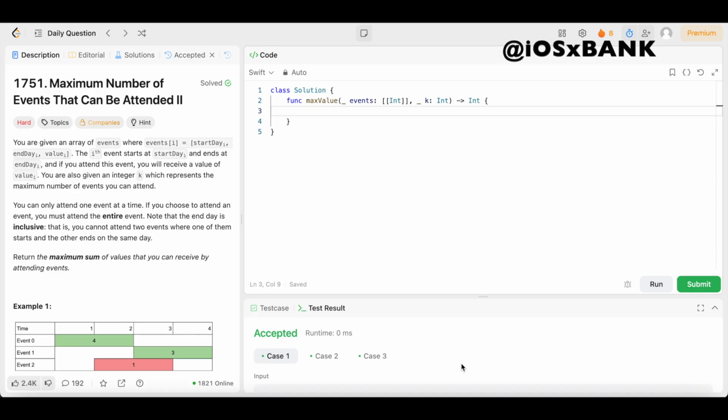All right, y'all, we're back again. Another day, another LeetCode problem where we're doing daily LeetCode problems. And today we have question number 1751, maximum number of events that can be attended to. The difficulty level is hard, but don't worry, because you already know we're going to keep the solution as simple and easy to understand as possible.